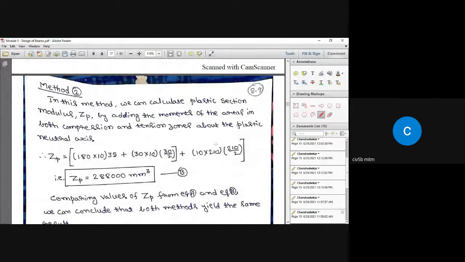If you look here, I've done it. This is for the top flange. This is for the web portion below the top flange and above the plastic neutral axis. And this is for the web portion below the plastic neutral axis. And this is the distance of the centroid from the plastic neutral axis. Once you take the moment of those areas and simply add, it is not an algebraic sum, it is simply an arithmetic sum. So we got the value of plastic section modulus equal to 288,000 millimeter cube.